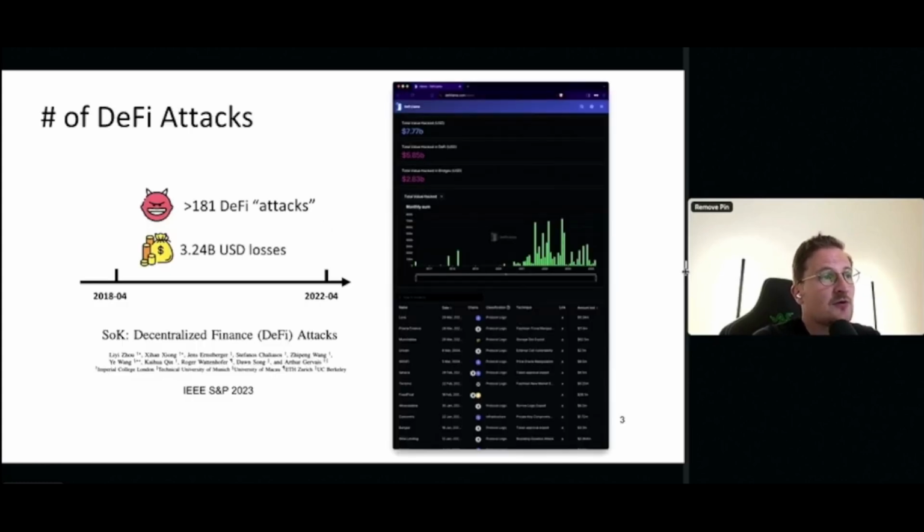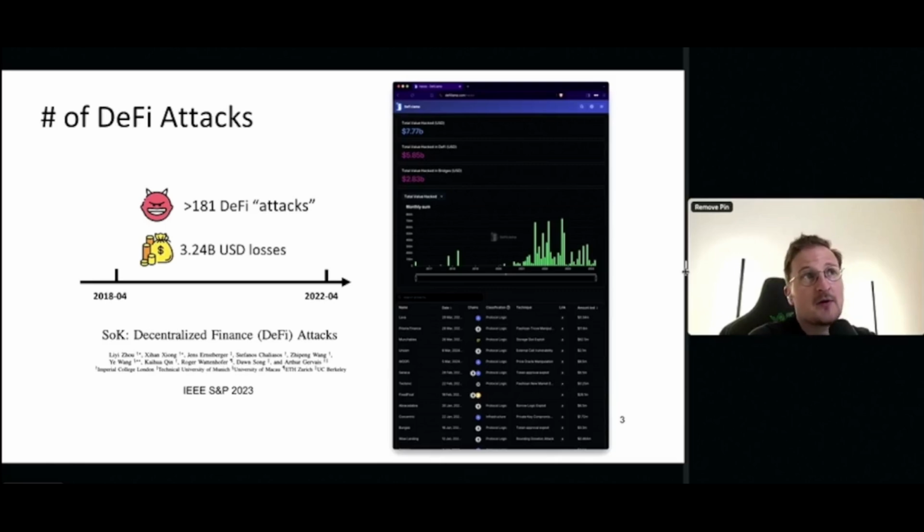And if you want to look into more details of how these attacks are distributed among several cases, we've written an SoK paper, a systematization of knowledge paper that tries to classify attacks. We've looked at attacks over a 4-year time frame. We've looked at roughly 200 attacks and categorized them in a big table and tried to make sense of how repeatable attacks are as well. And they do seem quite repeatable in many instances.